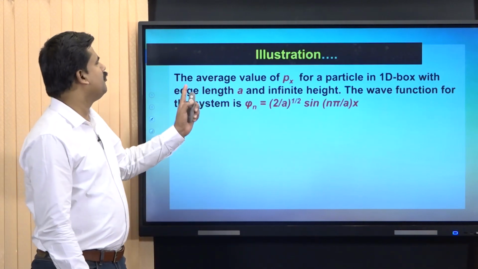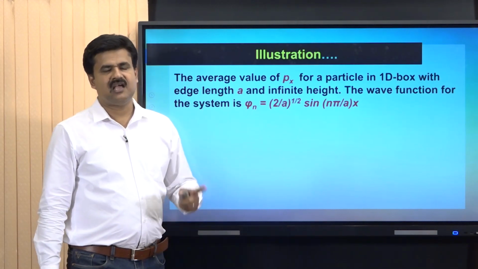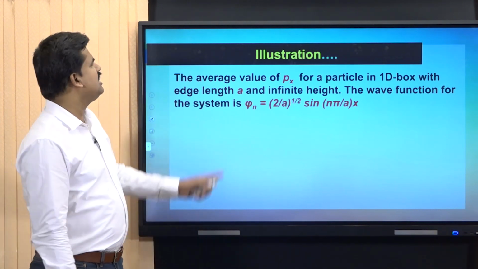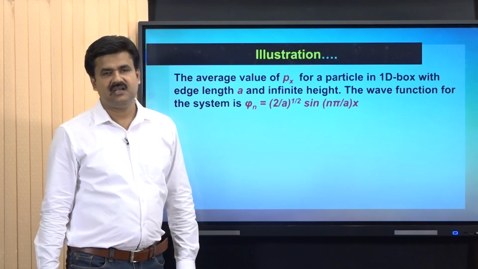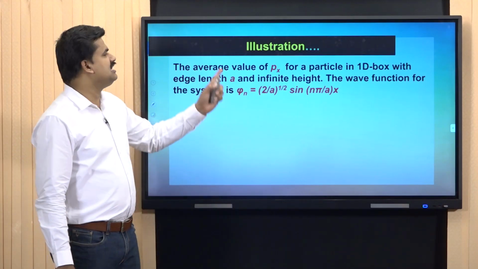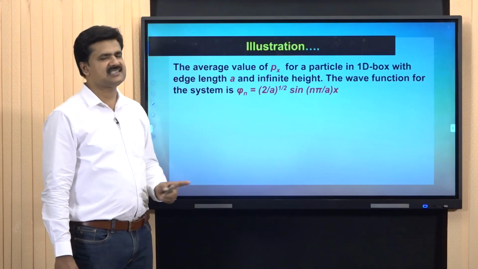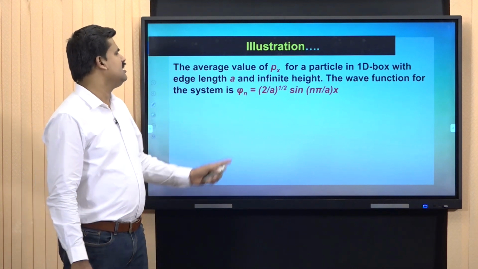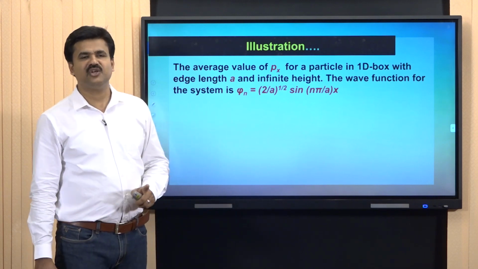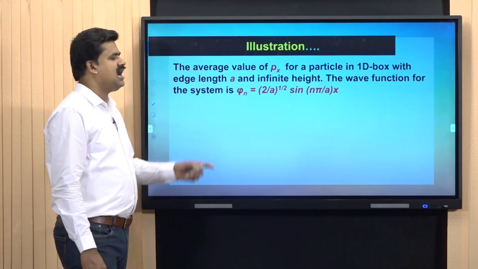Now we can move on to another illustration, another problem based on expectation value postulate. Here we have to find out average value of momentum for a particle in 1D box with edge length same as above, that is small a, and height is infinite. The wave function for the present system is again similar, that is psi n is equal to root of 2 by a into sin n pi by a into x. And we can proceed as above.